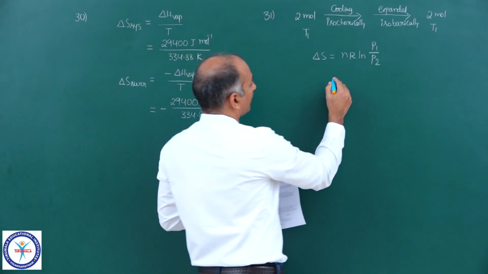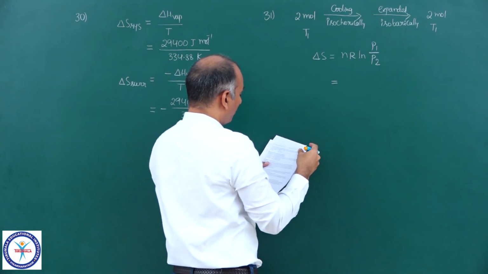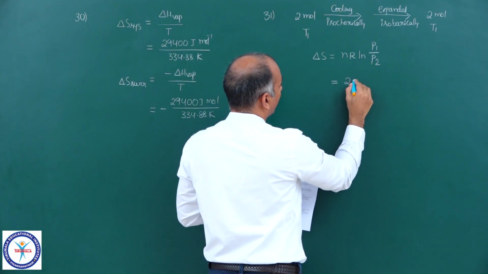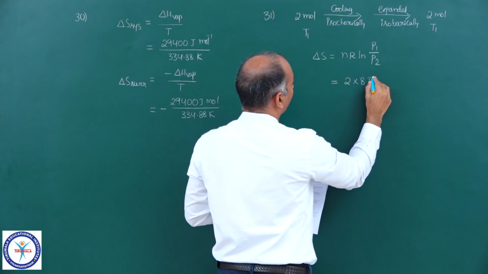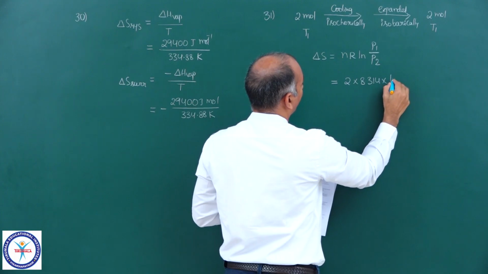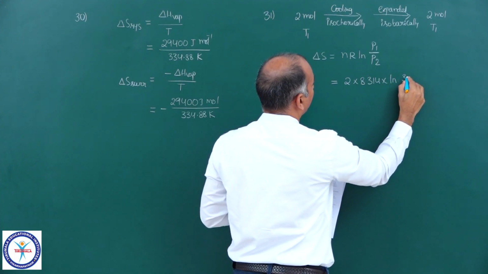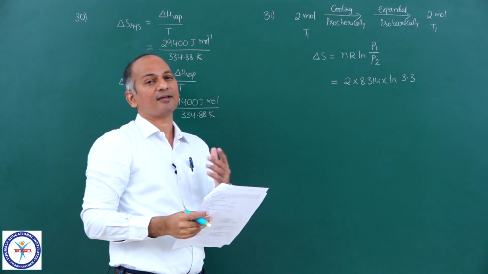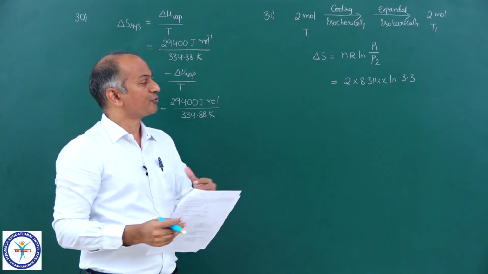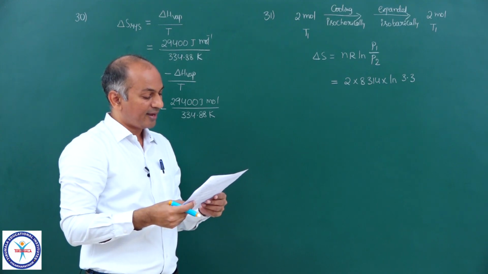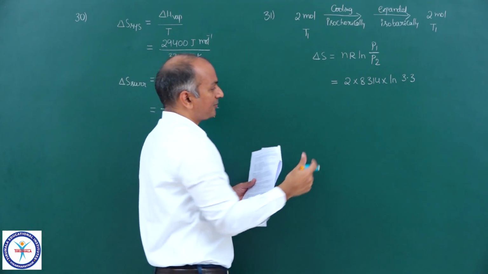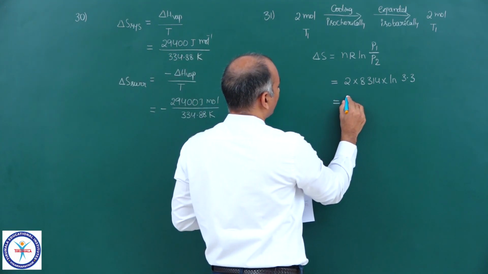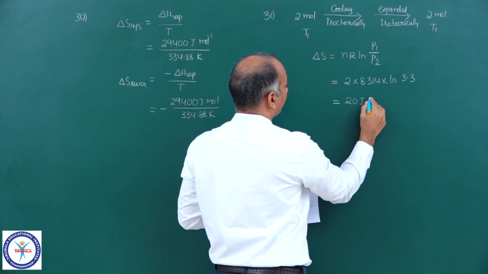Then you can apply here moles, 2 moles into 8.314 into ln 3.3, because initial pressure is greater than the final pressure. So it becomes ln 3.3, and the correct answer will be approximately 20 joule per Kelvin.